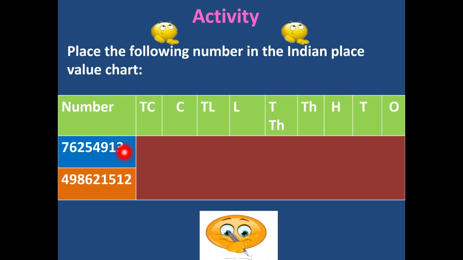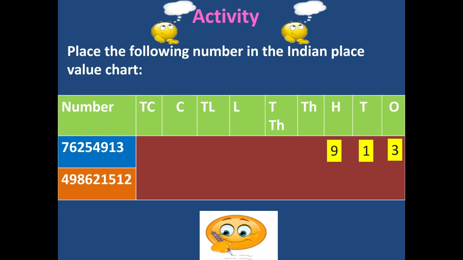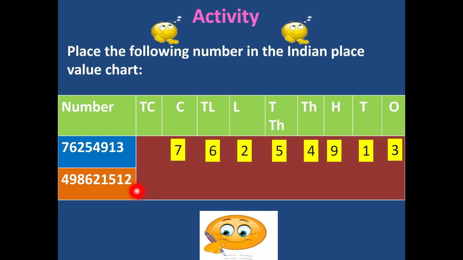So this 3 is there in ones place. In ones place we will write 3, in tens place 1, in hundreds place 9, in thousands place we will write 4, in 10,000 place we will write 5, in lakh place we will write 2, in 10 lakh place we will write 6, and in crore place we are going to write 7.